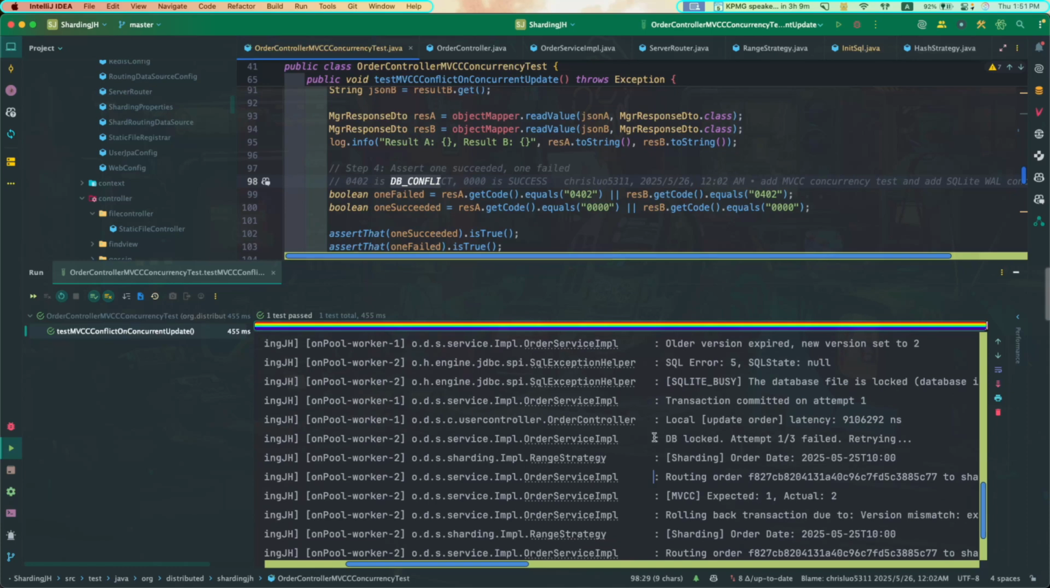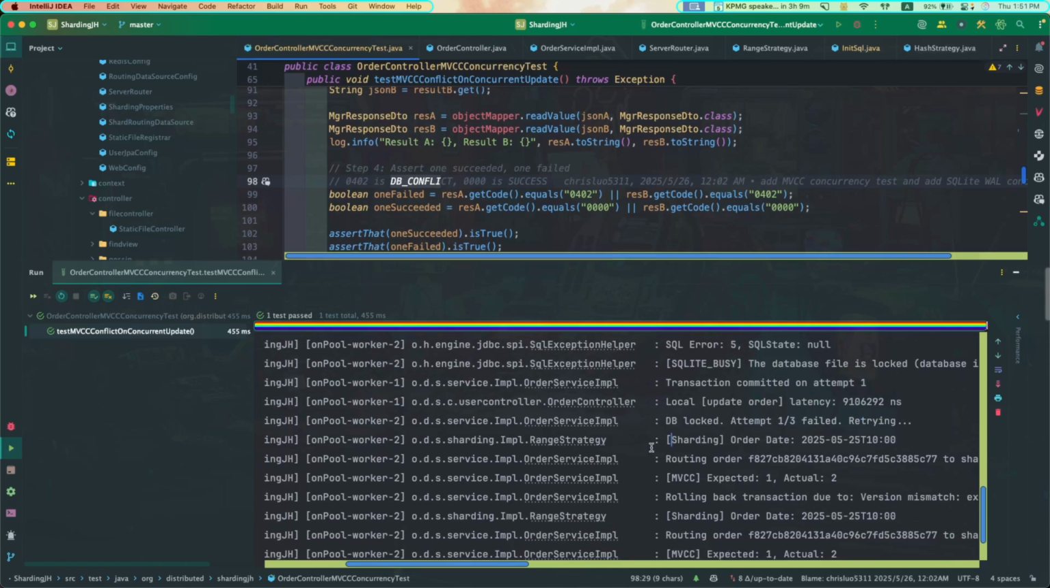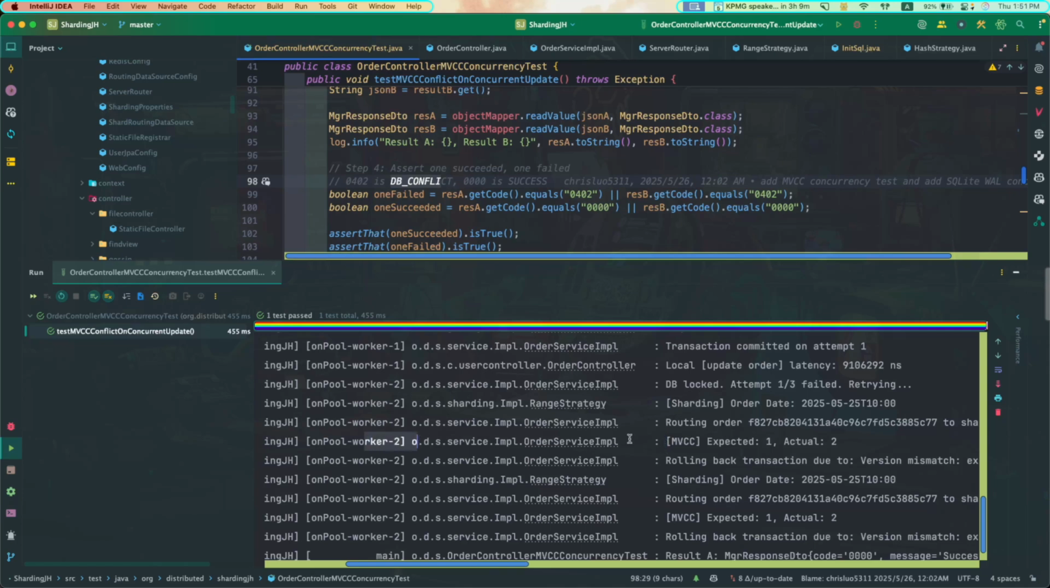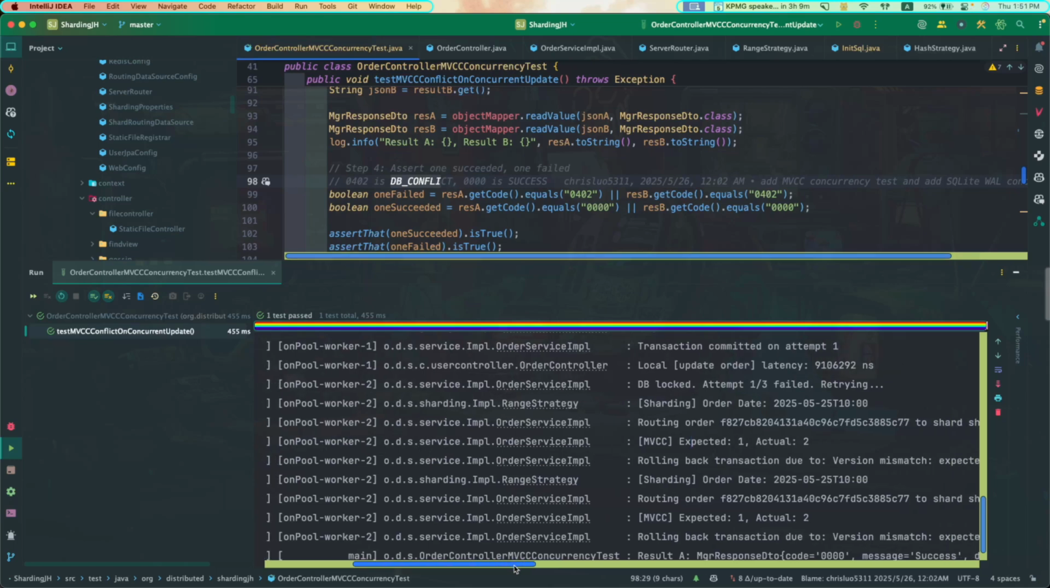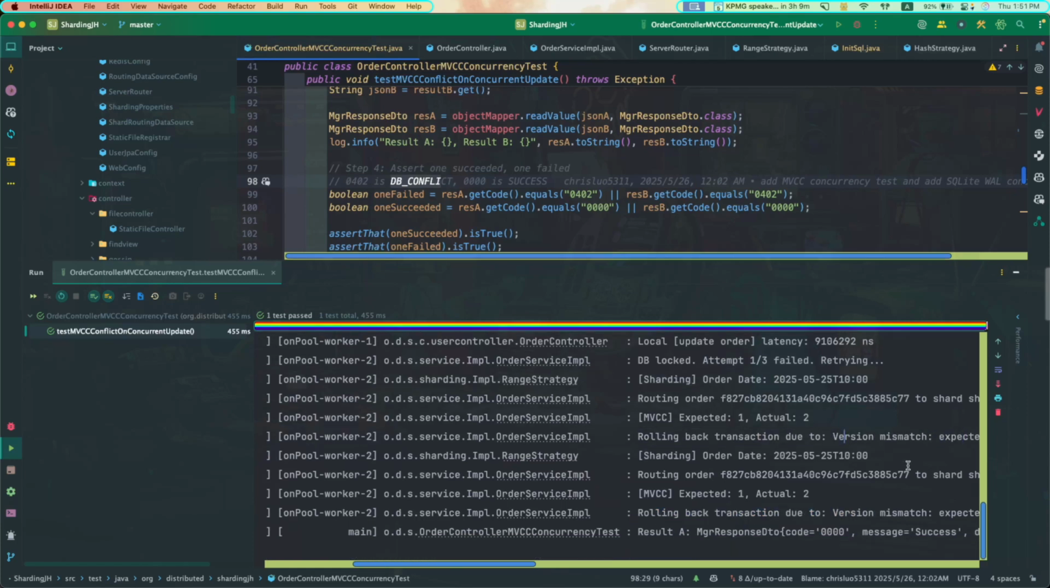You see attempt 1 failing with the DB lock. The next time we check worker 2, we fetch the current version and find that the version is mismatched. Expected is 1, but actually it's 2, meaning another thread already updated the current order table. So worker 2 cannot update again because the version is mismatched. So it rolls back, and this is the error message. The third time we try, we find the same thing: the version mismatch and the rollback.